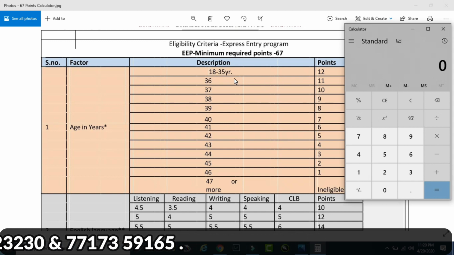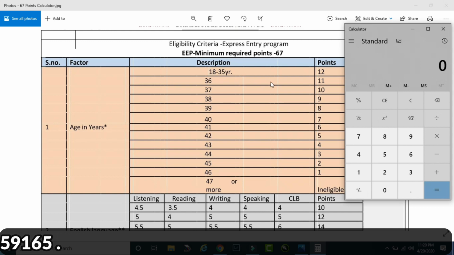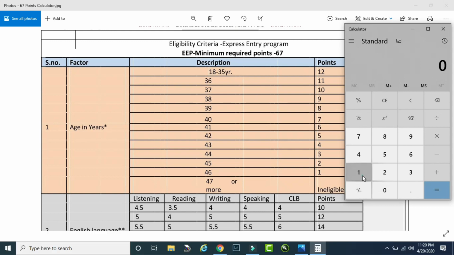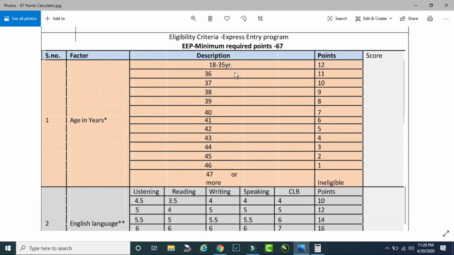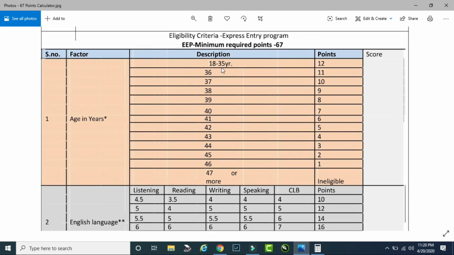Fine. So let me take a calculator, and let's take a hypothetical profile and try to calculate its score. Let's take for an example, the person has his age between 18 to 35 years. So let's mention 12 here. Every year after 35, you get 1 point deducted for your age. If you are between 18 to 35, you get 12 points, and once you enter 36, you get 11. Once you get 37, you get 10. So this is how it is calculated. I'm assuming that the person is between 18 to 35, so that's why I've taken 12 points for the age.